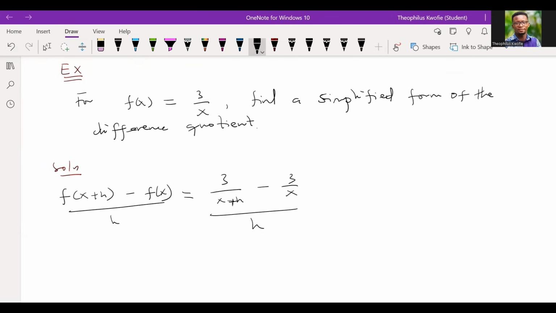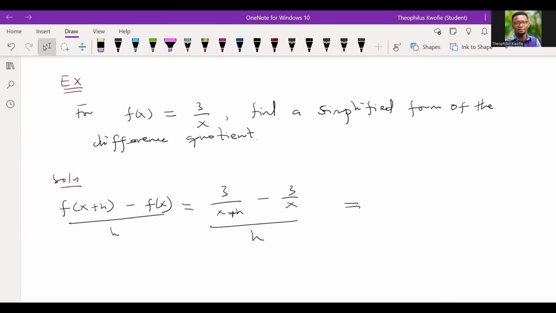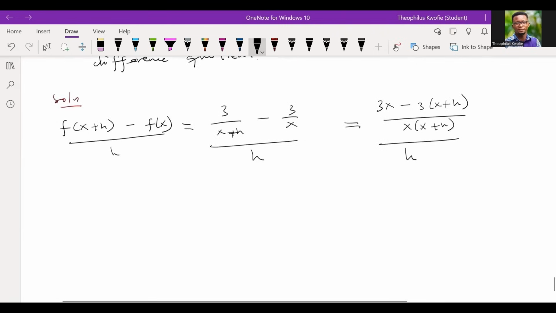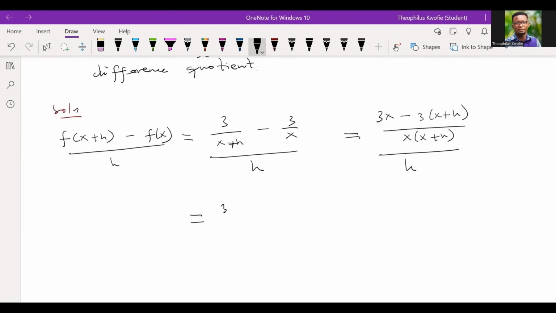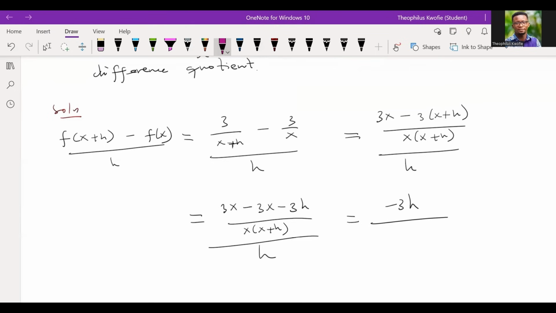And so this one, we need to simplify it a bit, right? When we simplify it, we should have something like this, all divided by h. When you do some distribution and we further simplify it, we should get something like this, all divided by h. And that should give us minus 3h, because this should cancel this, all over x(x + h), all divided by h.